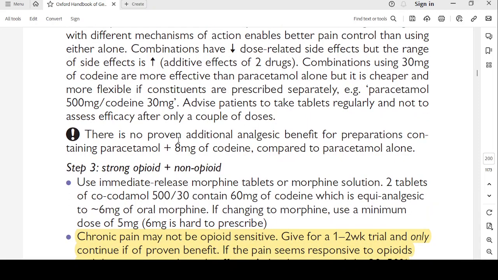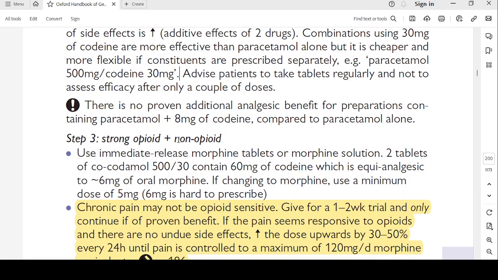Advise the patients to take tablets regularly and not to assess efficacy only after a couple of doses. So the patient takes 2 tablets and then comes back next day in your clinic saying it has not improved. So tell them specifically it is going to take time. It is a chronic pain. It's going to take time. So you need to take this course of medicine and then come back to me after the course finishes.